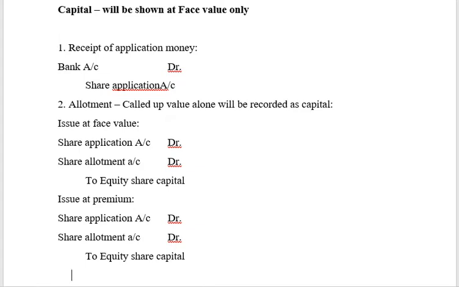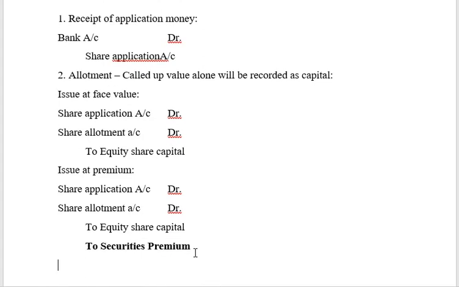So that amount has to be recorded in a separate account called securities premium. Right, friends? So whenever it is an issue with a premium, then it is share application account debit, share allotment account debit, to equity share capital, to securities premium. This securities premium will represent any amount that you have collected in excess of the face value of the shares,